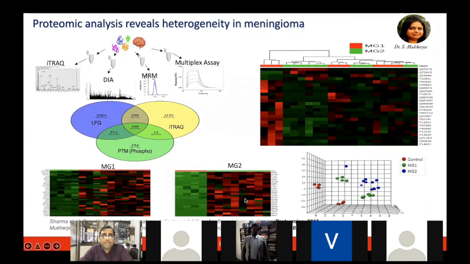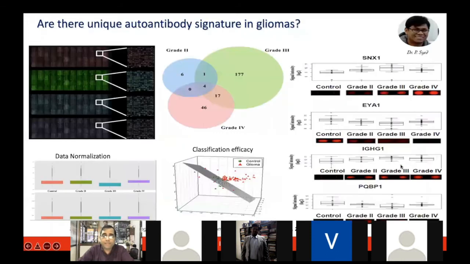But what was very interesting is that within grade 1 also, we could find a pattern that the grade 1 patients are making two subtypes. It means all the low grade patients are not the same, and they should be given different types of treatment. Again, with the rapid advancement in genomics and proteomics technologies, now we can dissect these complex tumors and look at a much more molecular level, what kind of evidence we can have for these.